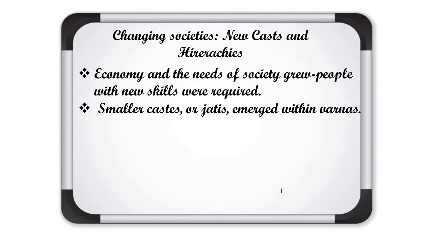The people who were involved in trading activities were Vaishyas, or farmers. So in this category also subcastes and subjatis were merged on the basis of their occupation. Those people who were involved in agriculture were known as Kisan. Those who were involved in making tools with iron were known as Lohar. In the same way, many subcastes and jatis merged in these varnas or society.